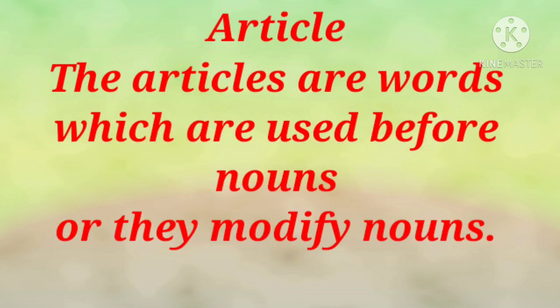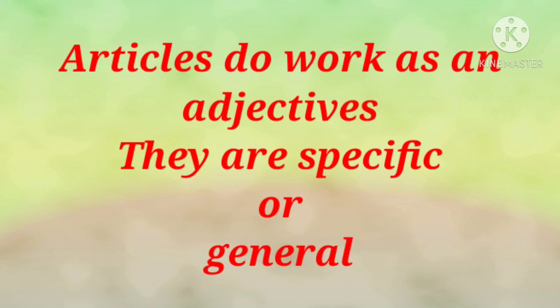First, let me define what articles are. Articles are words which are used before nouns or they modify nouns. Moreover, articles work as adjectives. They are specific or general. It means articles are used for specific things as well as for general things.